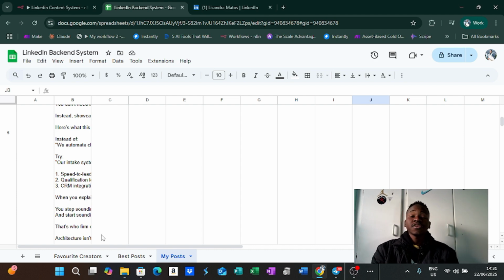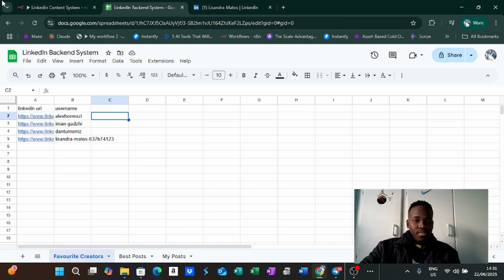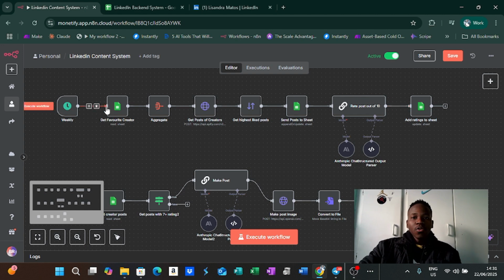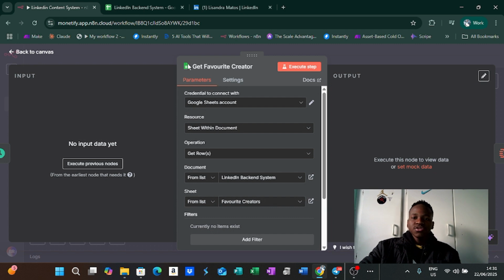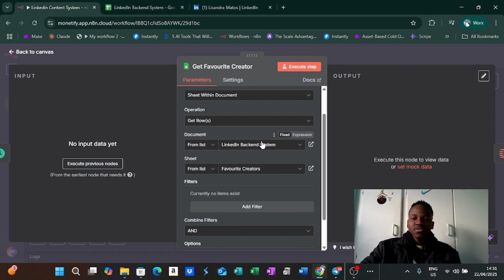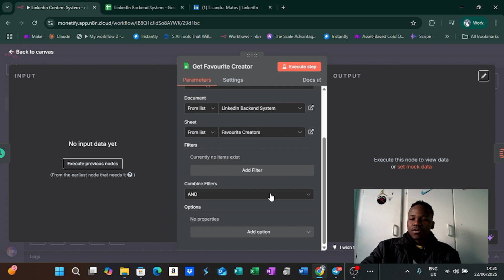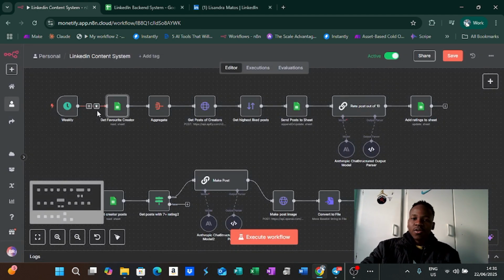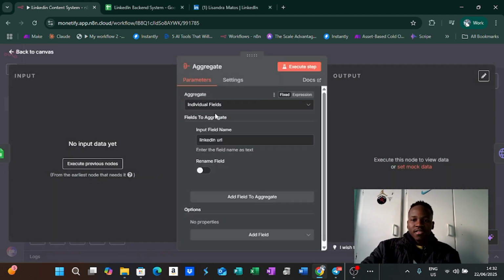Now, let's make it, right? So over here, what we have is our spreadsheet, right? So what you're gonna need is just a Google Sheet node connected to your credentials, and the first thing we're gonna do is connect it to our sheet document. No filters. You don't really need a filter right now. You just want to get all the creators and then aggregate them into a single list, or keep them as individual fields, right?